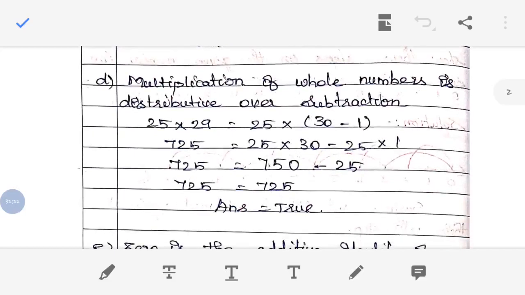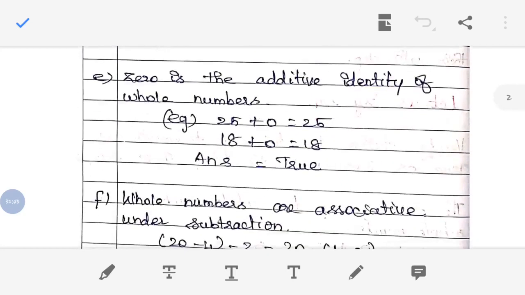Next, multiplication of whole numbers is distributive over subtraction. Yes, of course, that is also true, because we know that the distributive law can be applied for multiplication over addition and multiplication over subtraction. So that is also a true statement. And just look at this: 0 is the additive identity of whole numbers. Yes, we know that because that is the identity property. So that is true, and you can check with any example. That is your choice.